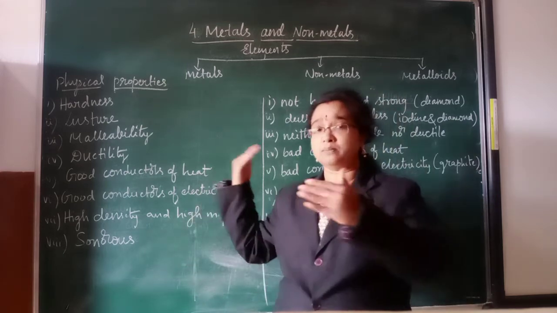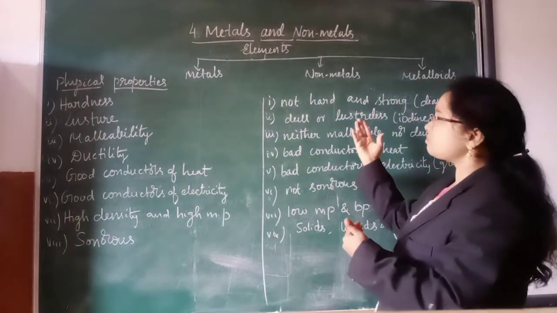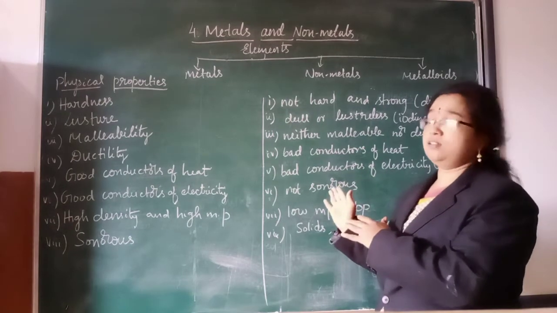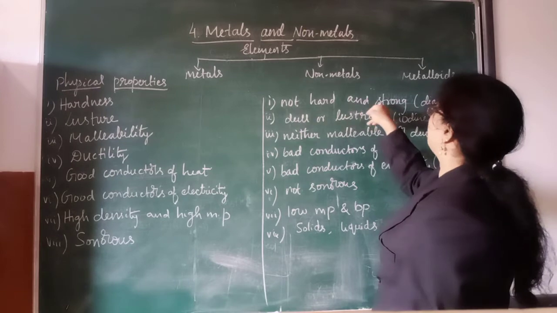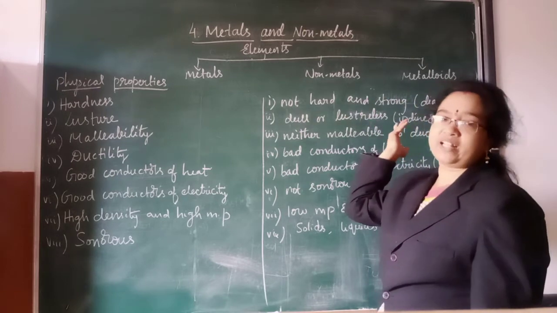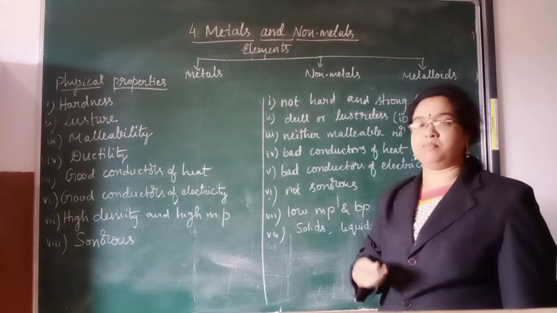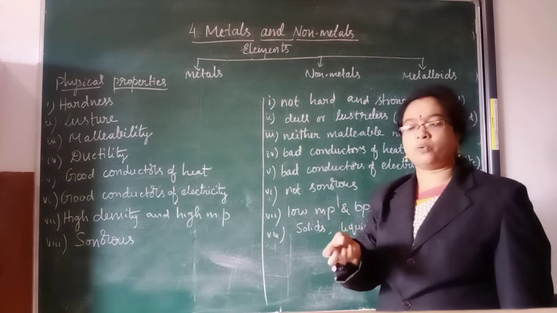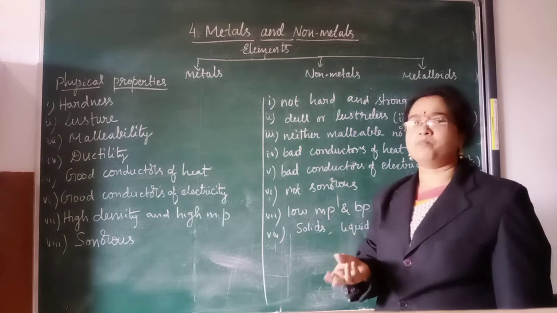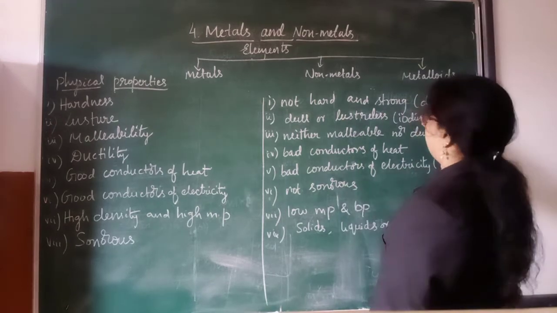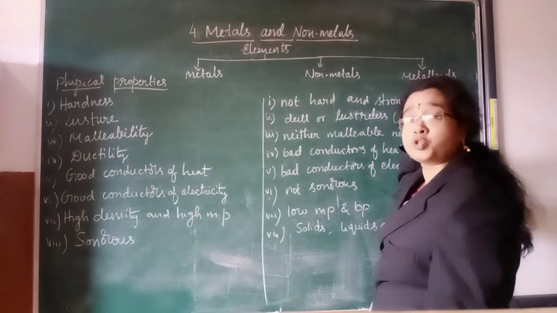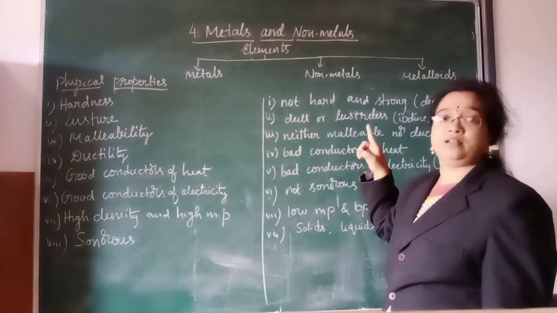If you come to the non-metals, it is just the opposite. First, they are not hard and not strong. They are very delicate, like carbon and sulfur, which are powdery substances. They are not hard and not strong, except one non-metal, that is diamond. Diamond is the strongest non-metal.